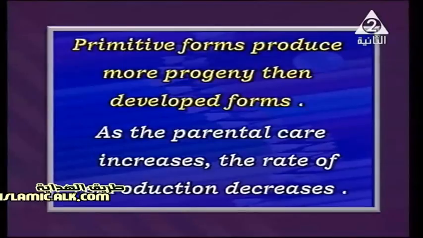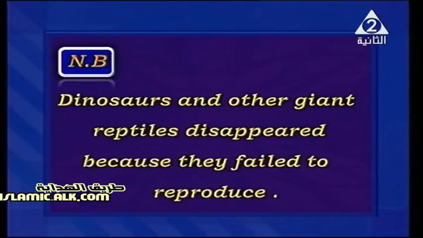Well, but I need you to note something here. We have a nice example to clarify it. Note that dinosaurs and other giant reptiles, have you asked yourself before why they disappeared from life? Why did the dinosaurs absolutely disappear? Well, the main reason is that they failed to reproduce.